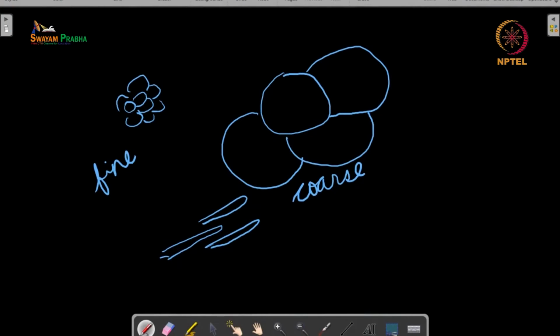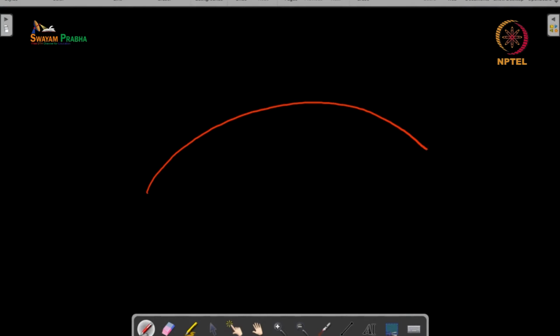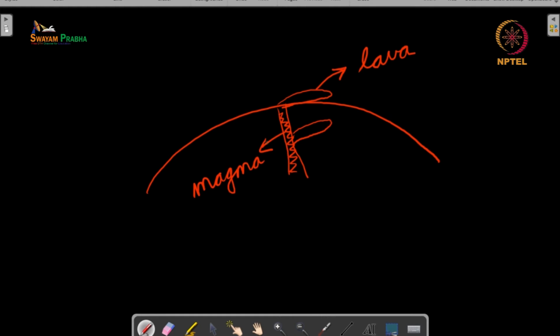That is, if we consider the Earth and there is magma that is coming out from, say, this conduit, if magma comes out here and it solidifies, then we say that this is a solidification of lava. But it is also possible that the magma solidifies somewhere here, or it solidifies in the conduit itself. In this case, we will have a solidification of magma. And in both the cases, the rocks that get formed through the solidification process will be igneous rocks.